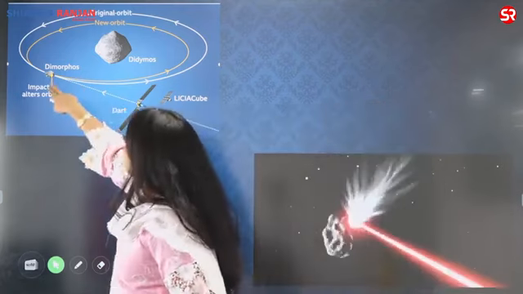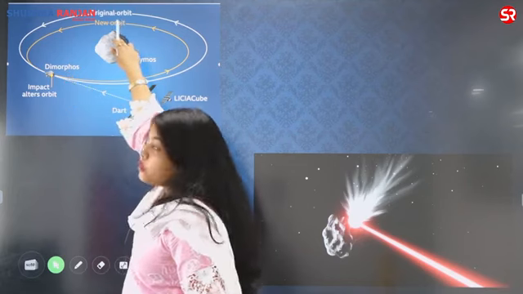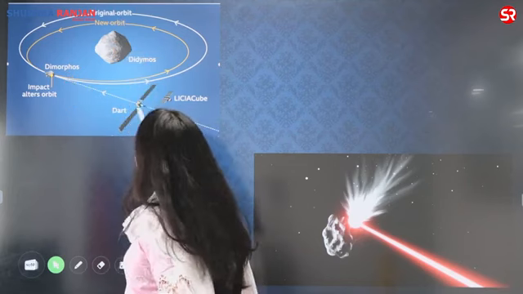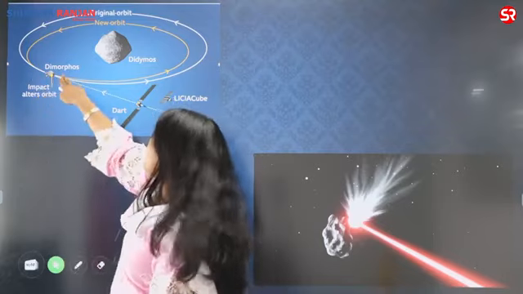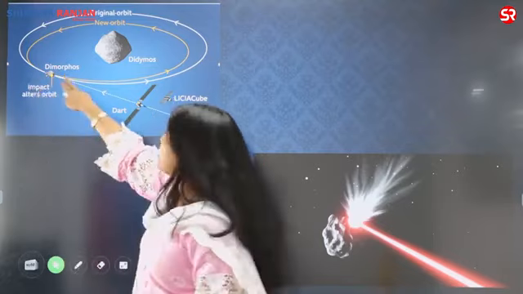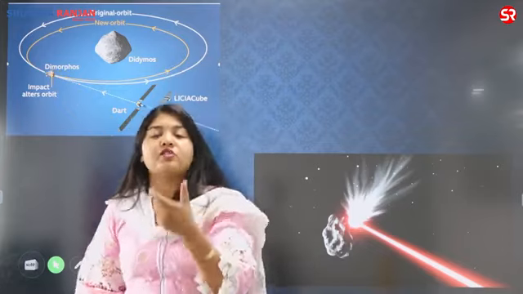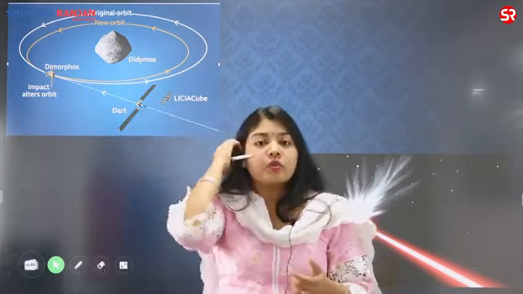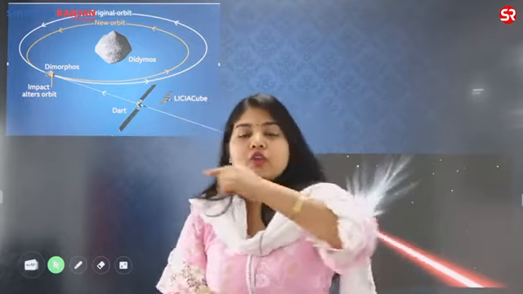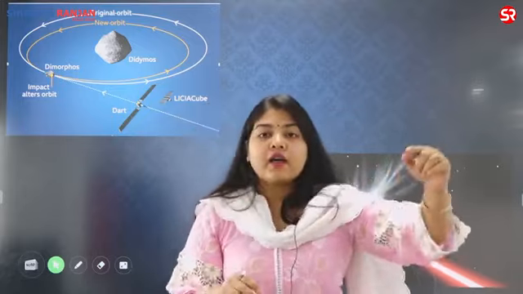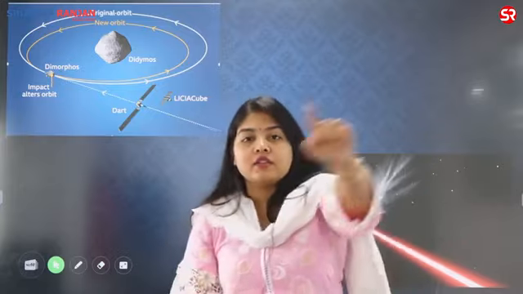Let us say this was the original orbit. The white one is the original orbit. I sent a spacecraft. It collided with Dimorphos, which is an asteroid, and it deflected its orbit. When it alters its orbit, it is not going to come towards the Earth. So basically, if this was the orbit and it could have collided with the Earth, I have sent a spacecraft which will hit it, and now it will move like this.